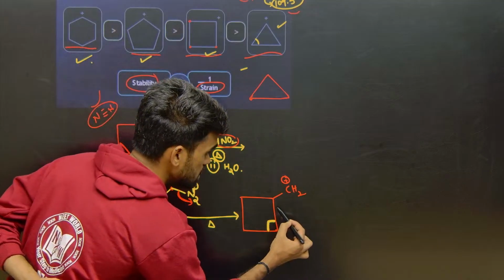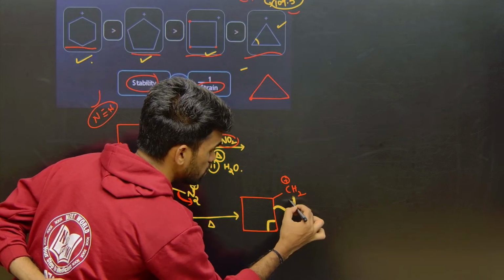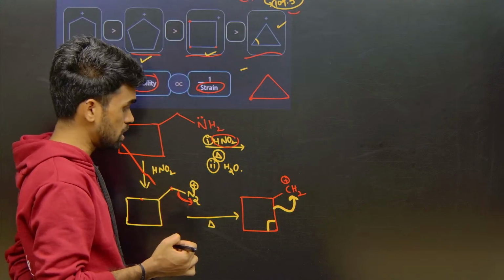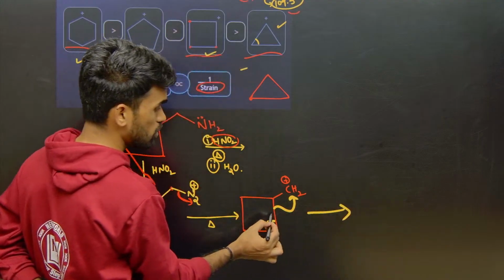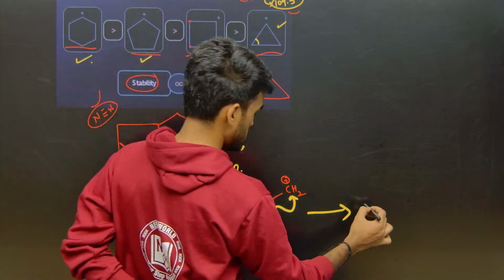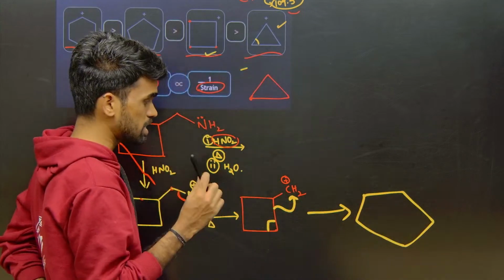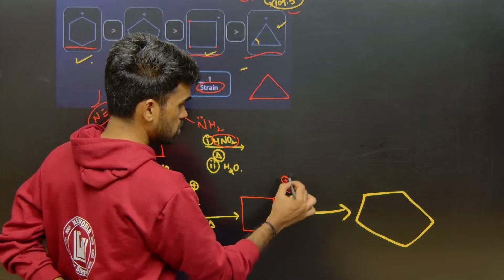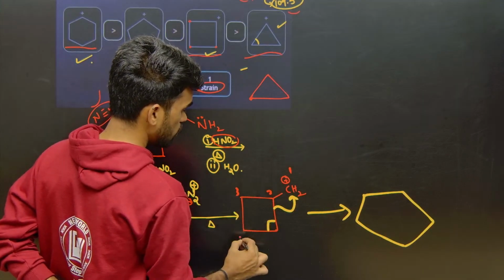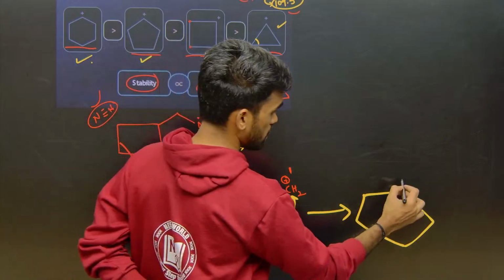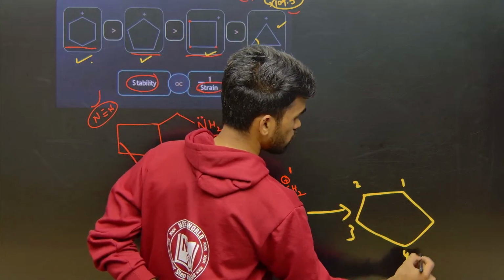See, if it is expanding from here to here, ring expansion taking place. So what happens? The 4-membered ring becomes a 5-membered ring. Something like I can write a 5-membered ring. So for understanding, I just wanted to number it. So 1, 2, 3, 4, 5. Consider this is 1, 2, 3, 4, 5.